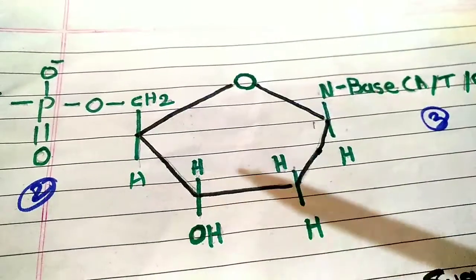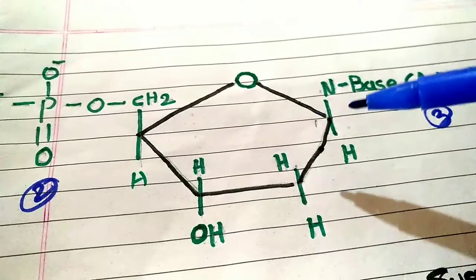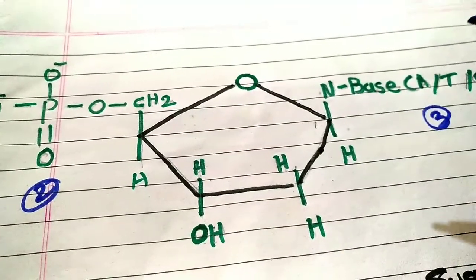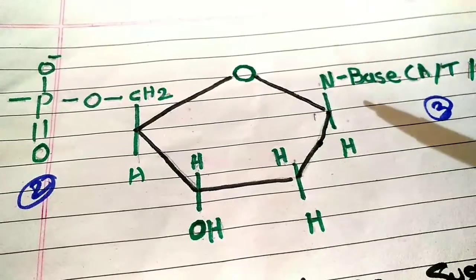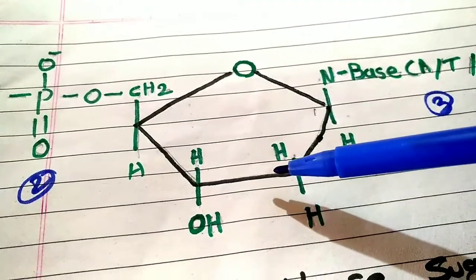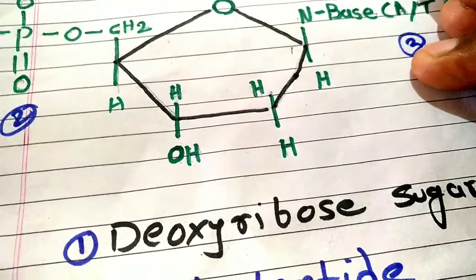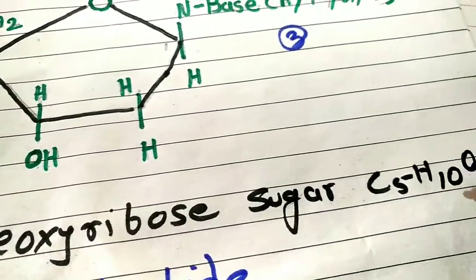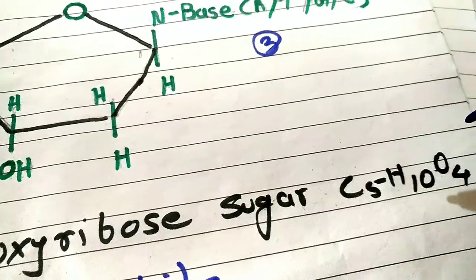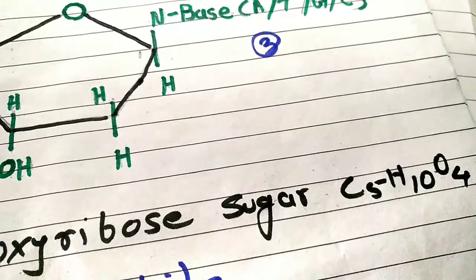This is the structure of a nucleotide. It is a monomer of DNA. We know this nucleotide is made up of three components. This is the first component. It is called deoxyribose sugar. The formula of deoxyribose sugar is C5H10O4.